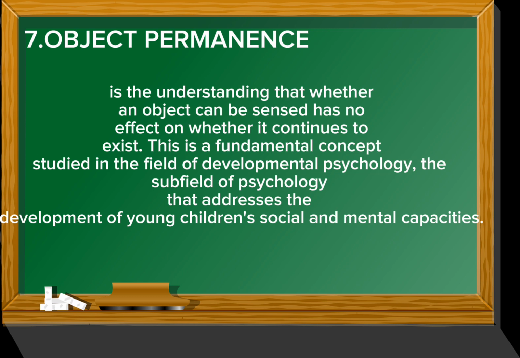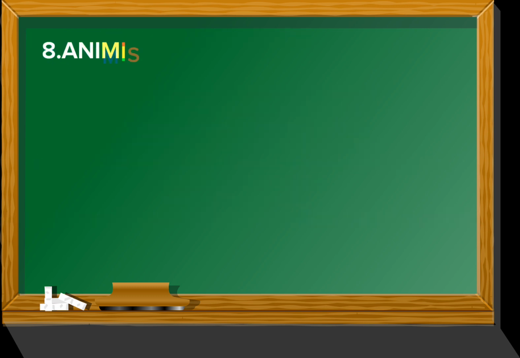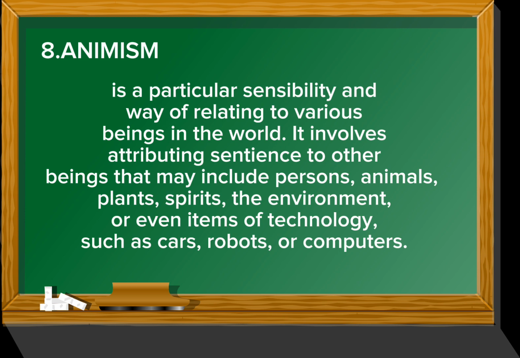This is a fundamental concept studied in the field of developmental psychology, the subfield of psychology that addresses the development of young children's social and mental capacities. Number 8 is animism. It's a particular sensibility and a way of relating to various beings in this world. It involves attributing sentience to other beings that may include persons, animals, plants, spirits, the environment, or even items of technology, such as cars, robots, or computers.